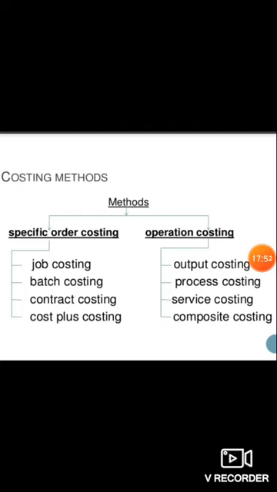Next is composite costing. It is also called multiple costing. It is a type of accounting method used when goods are sold that contain several other parts, and these parts are costed differently. So when goods are sold, but those goods are different from each other, each type of goods is costed separately.